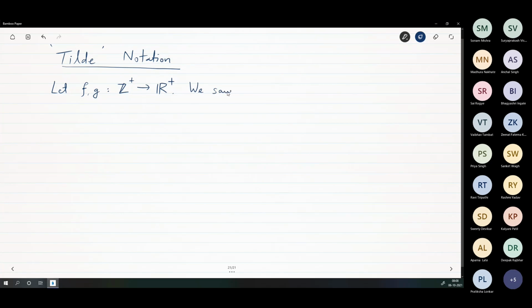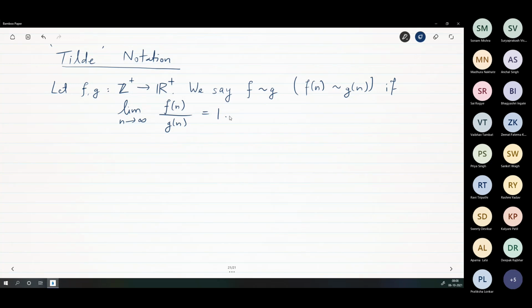We say f is tilde g, or in the other notation, f of n is tilde g of n, if the limit as n tends to infinity of f of n by g of n is equal to 1, just 1. Is that okay? This limit should be equal to 1 specifically. That is the meaning of this.